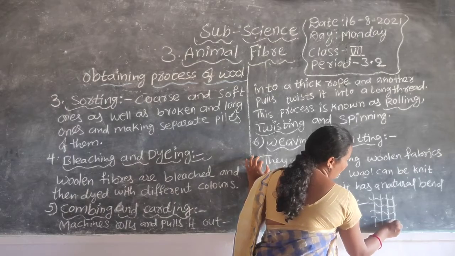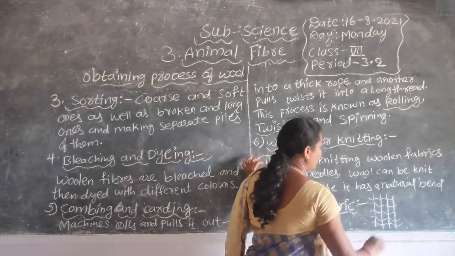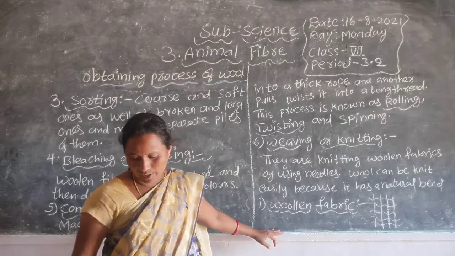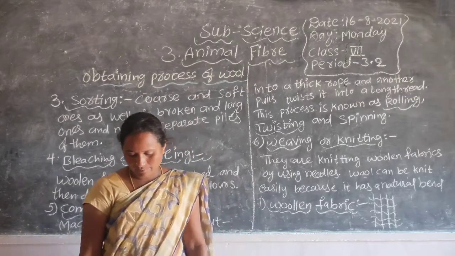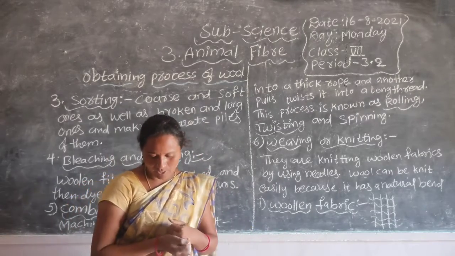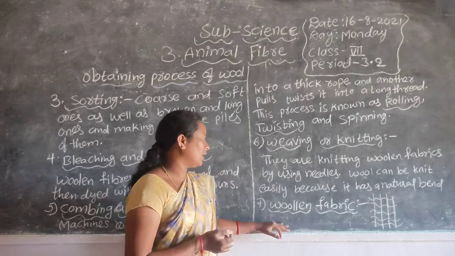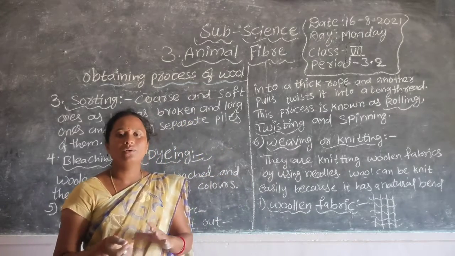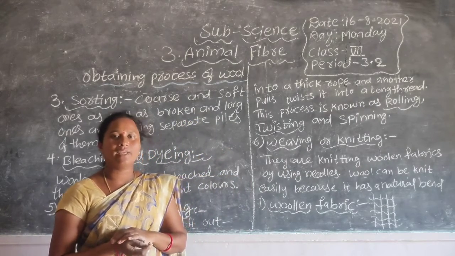After this is complete, what do we get? We get woolen fabrics. We use these woolen fabrics in our daily life to protect our body.